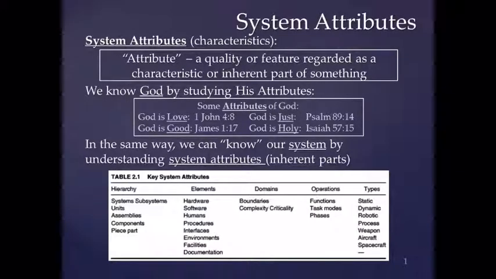System attributes. The attributes of God. 1 John 4: Beloved, let us love one another, for love is from God, and everyone who loves is born of God and knows God. The one who does not love does not know God, for God is love. The attribute: God is love.